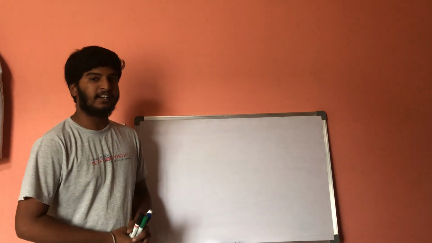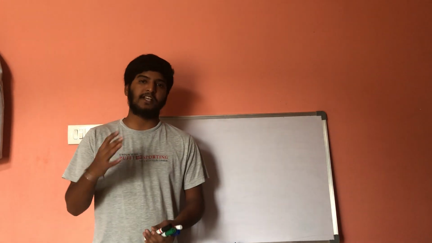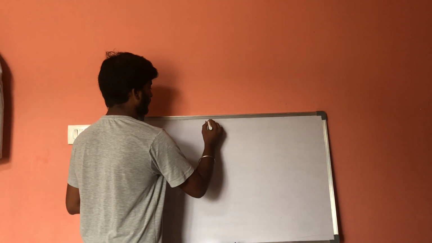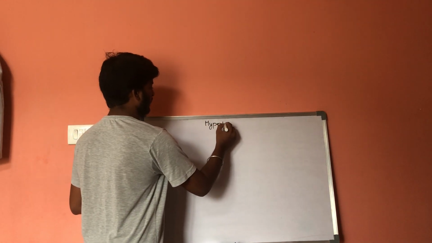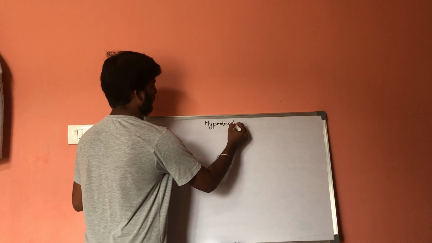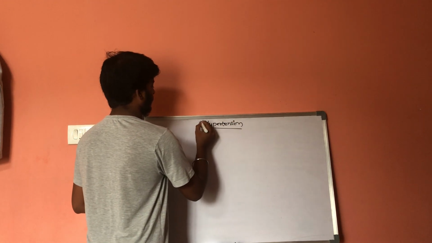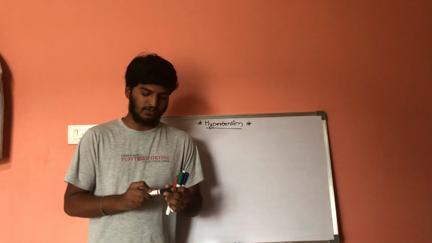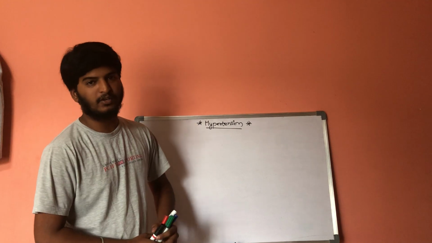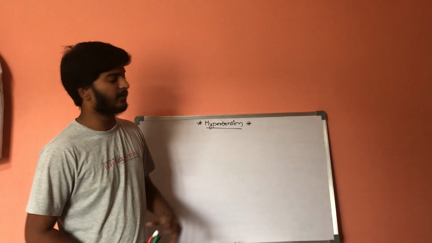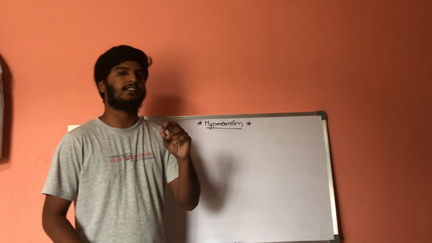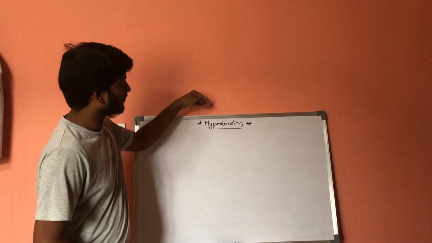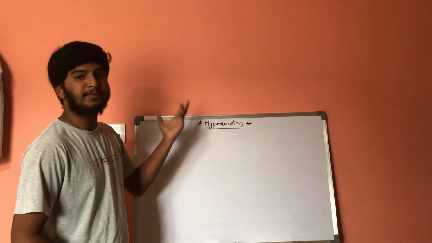Today, let us have a discussion on pathology of hypertension. Before discussing hypertension, let us have a brief discussion on types of circulations.